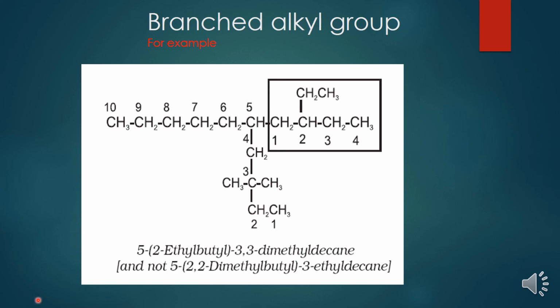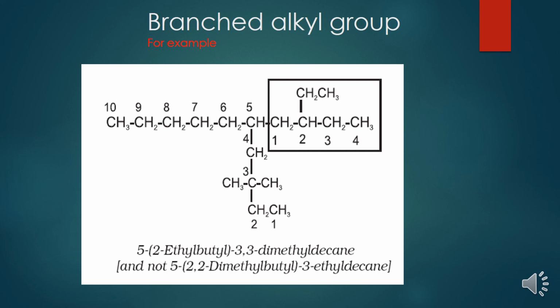We are seeing one branched alkyl group present on position number 5, and on third position we are seeing 2 methyl groups. So children, I am repeating, on the third carbon atom there are 2 methyl groups, and on the fifth carbon atom there is a branched alkyl group.